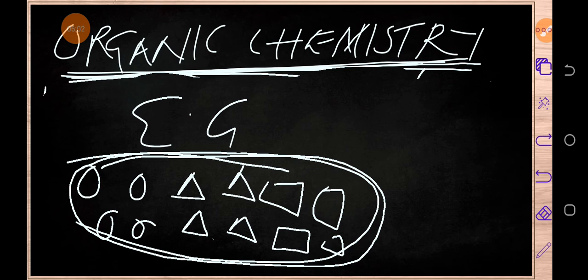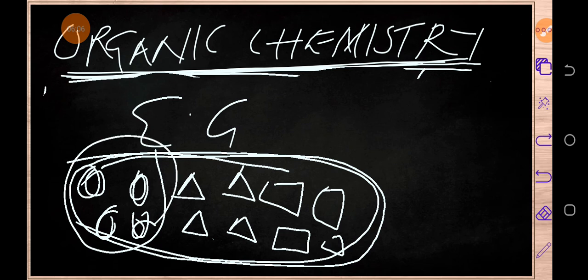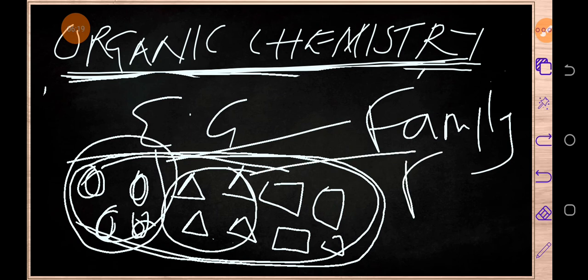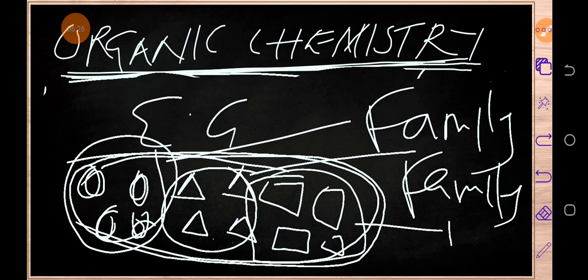Let's say, for example, if you can see clearly, we have got these O's. We are going to get this as a family. So this is a single family. Also, this as a single family. Also, this as a single family. So as you can see, we've got three families: 1, 2, 3.